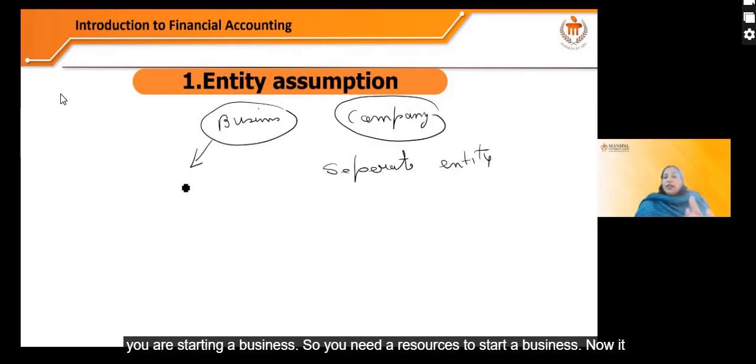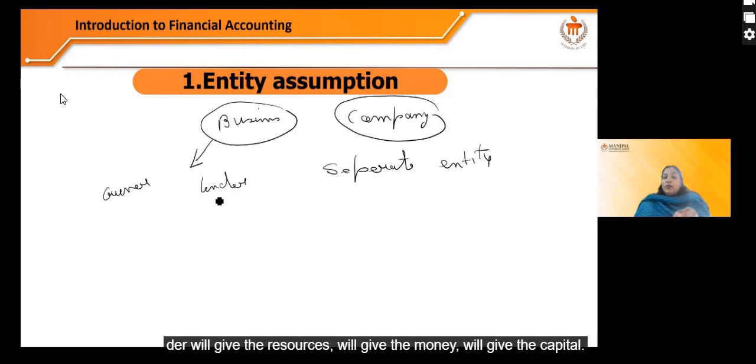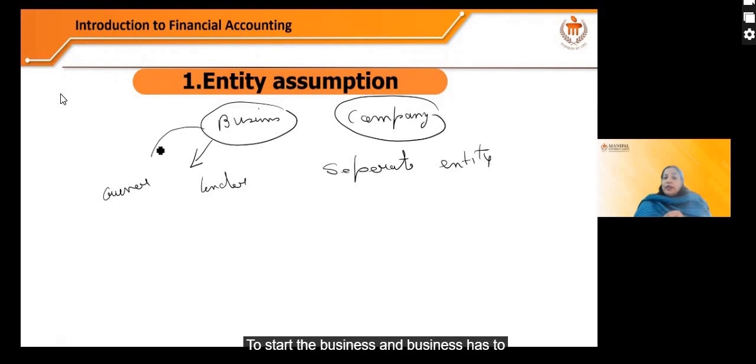Now a business is not a living thing, right? It cannot acquire the resources on its own. Somebody has to give the resources to the business. So who will give the resources? Either the owner or the lender will give the resources, will give the money, will give the capital to start the business, and the business has to return it again to the owner or to the lender.